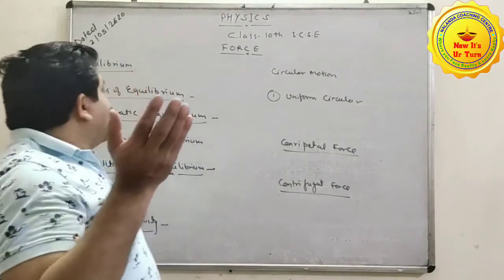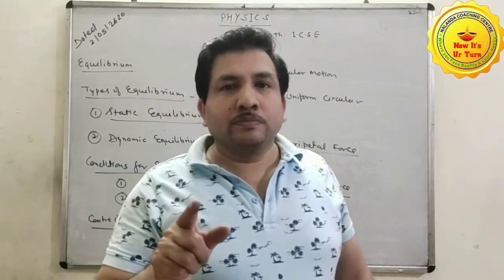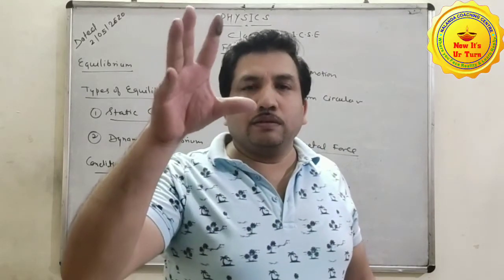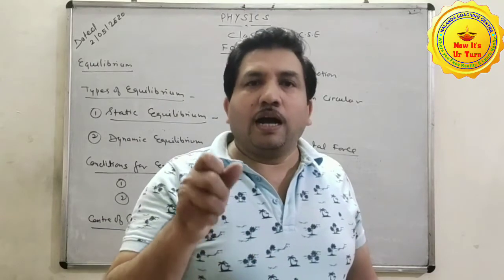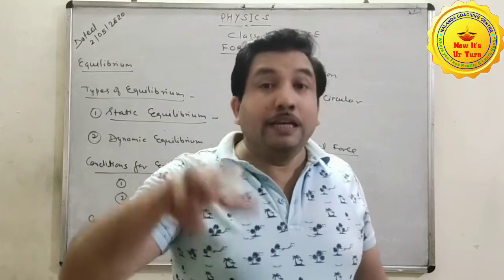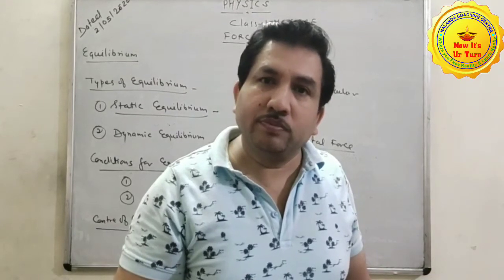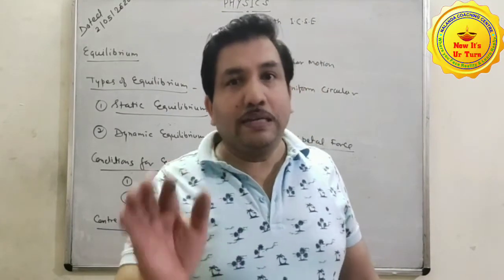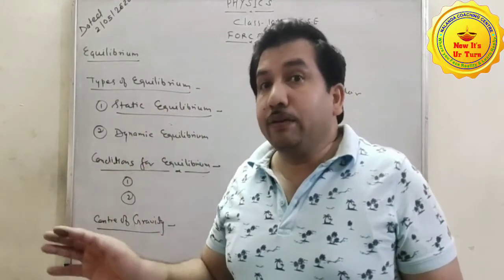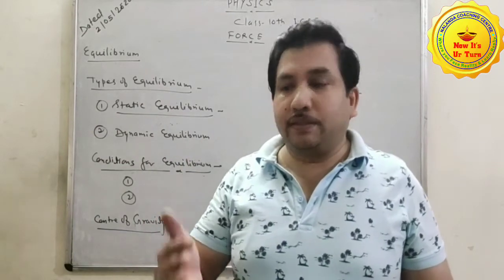It means the net force acting on the body does not affect its position. It means the sum of all the forces acting on the body is zero. Clear? A body is in static equilibrium if all the forces acting on it don't affect its position.